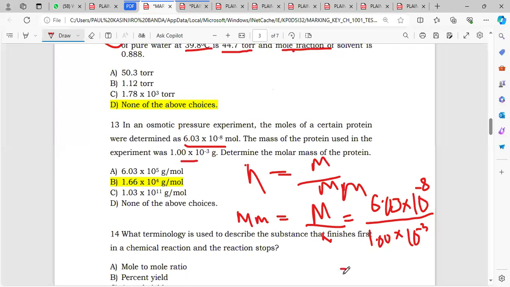Okay, so what do I get when I punch this into my calculator? Okay, so 6.03 multiplied by 10 to the power minus 8 divided by 1 multiplied by 10 to the power minus 3. Let me put brackets here.